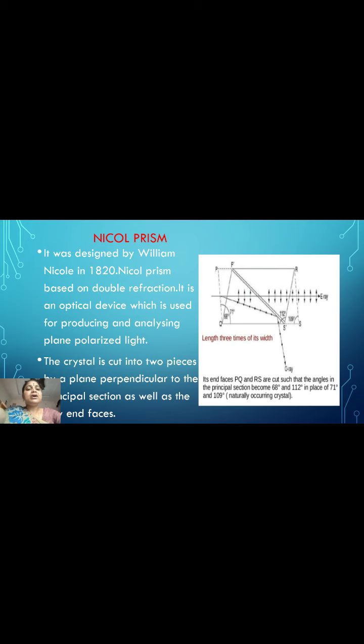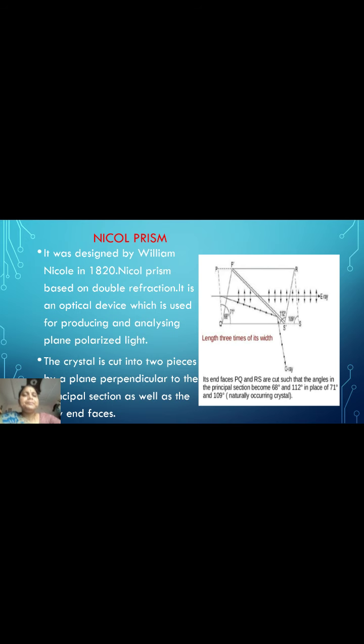The ordinary ray has refractive index mu naught equal to 1.66, the extraordinary ray has refractive index mu e equal to 1.49, and the Canada balsam has refractive index mu equal to 1.55.